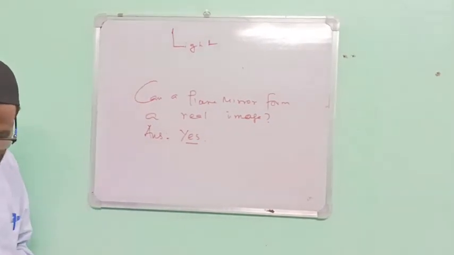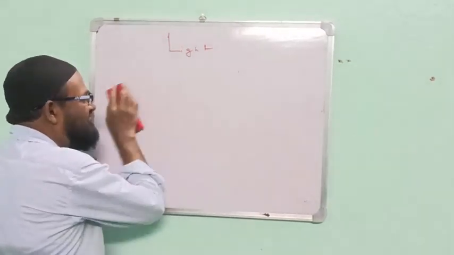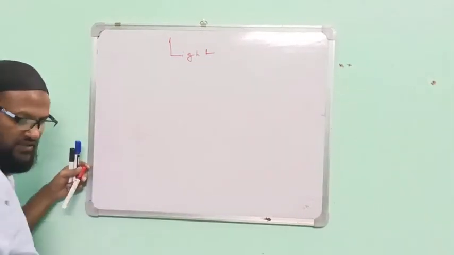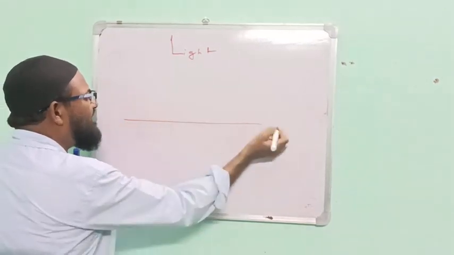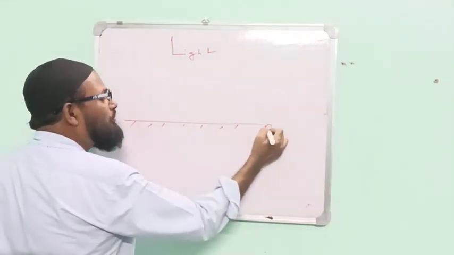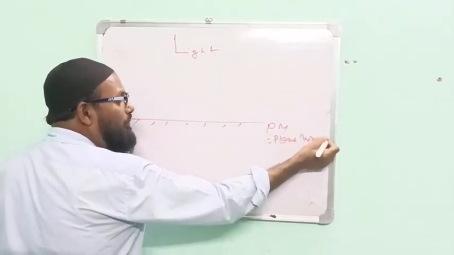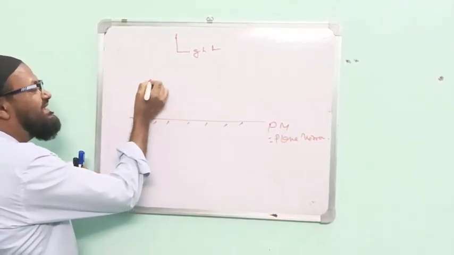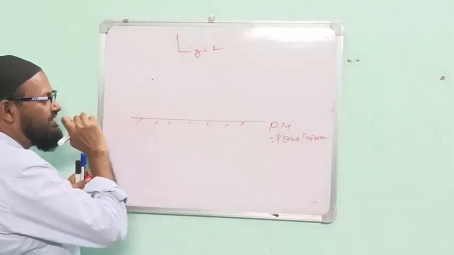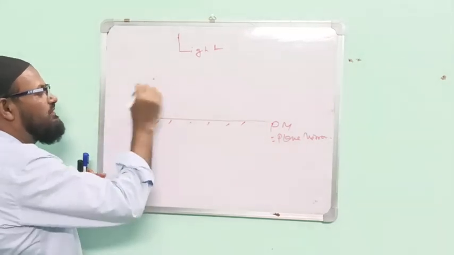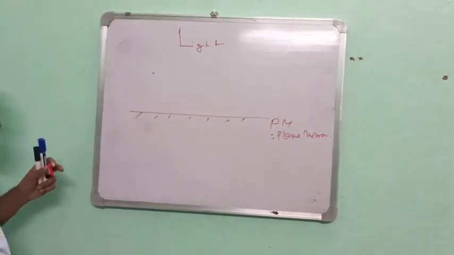What is the figure? This yes or no without a figure has no value. I am giving the figure. Please see the board. In this case, this is the plane mirror. PM means the plane mirror. Here is an object.